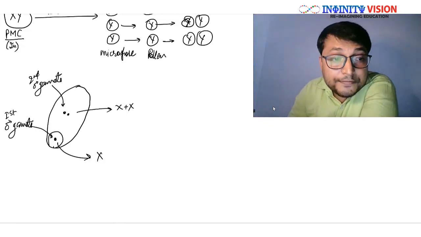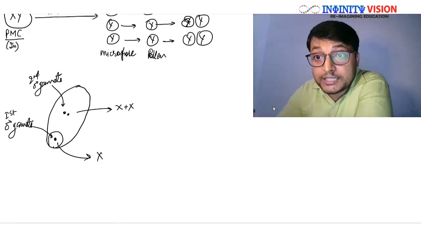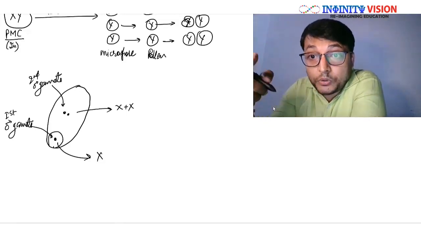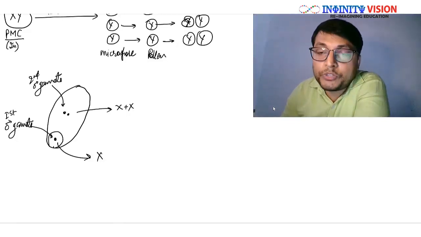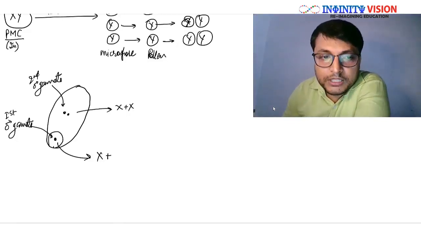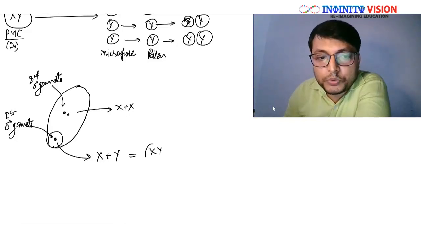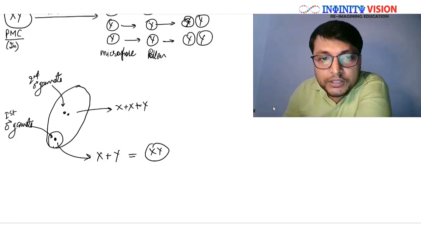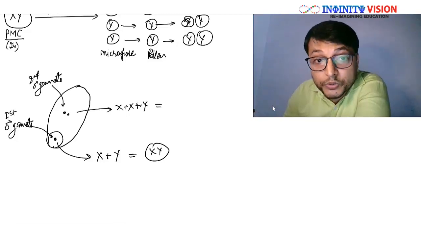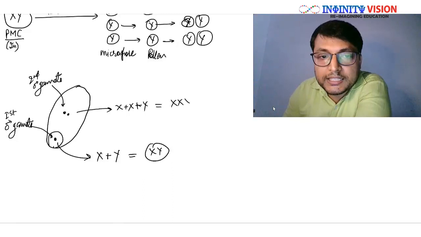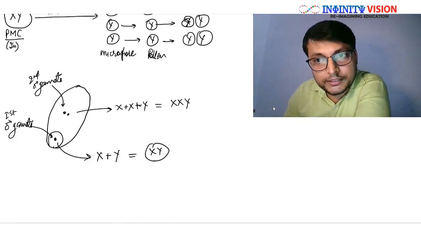Now if this is a male gamete having Y chromosome, then both of them will have Y chromosome. So this will fertilize with Y chromosome, leading to formation of a zygote having XY, and the central cell will also fertilize with a male gamete having only Y chromosome, so this will result in XXY, correct?